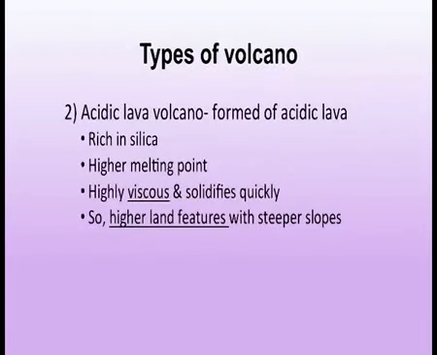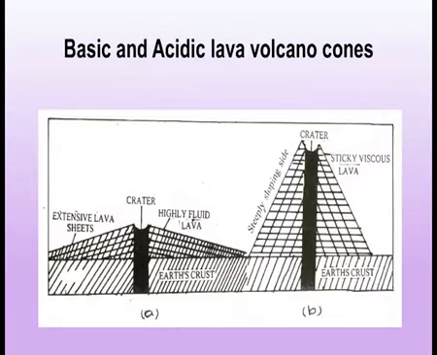Now the second type is acidic lava volcano, which is formed of acidic lava. Acidic lava is rich in silica, it has a higher melting point, it's highly viscous and solidifies quickly. So higher landforms with steeper slopes are formed. The difference between acidic and basic lava volcano cones can be seen in the diagram. The first one is lower in height and the second is higher.